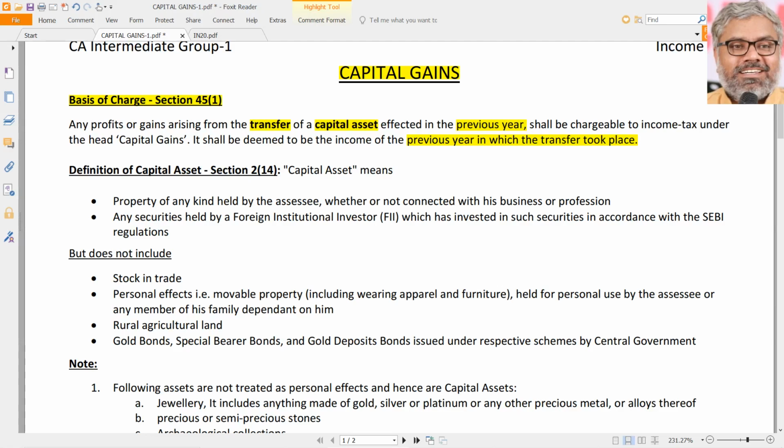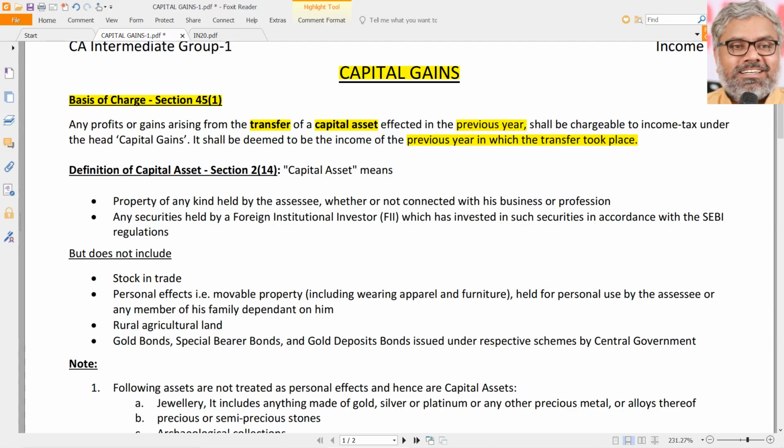But once again, we have to keep in mind, when we say the word gain, that includes loss also. That is always natural for any head of income. This head of income also is the same. We say gain, we say profits, but that does not mean it is only positive. Resultant could be plus also, minus also, depending upon the actual situation.